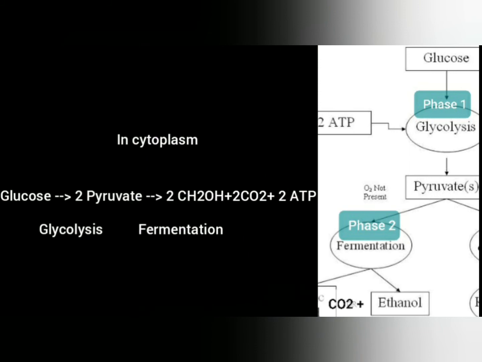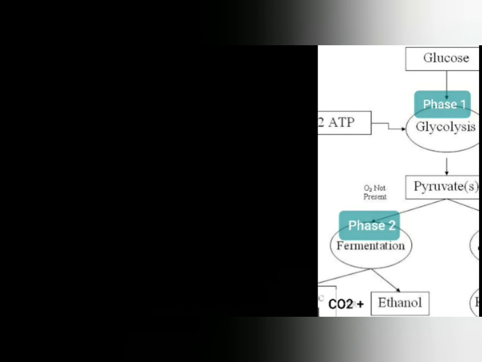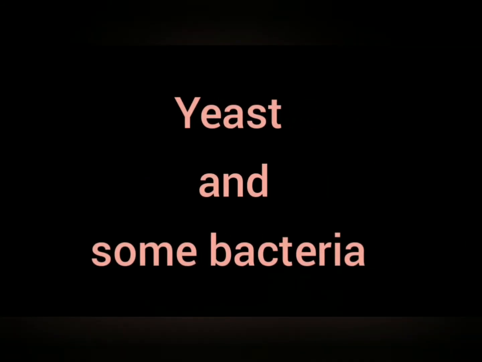Here both the phases are completed in cytoplasm of a cell, and one molecule of glucose produces only two molecules of ATP. This type of respiration is performed by yeast and some bacteria. Now let's know about anaerobic respiration in humans.